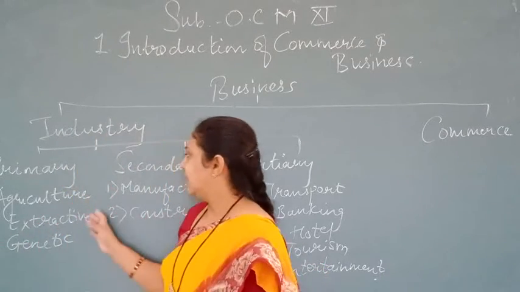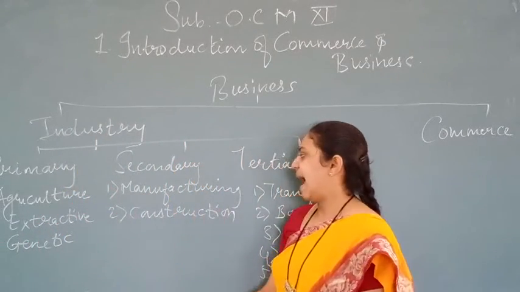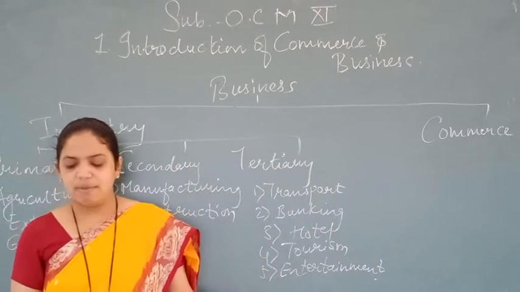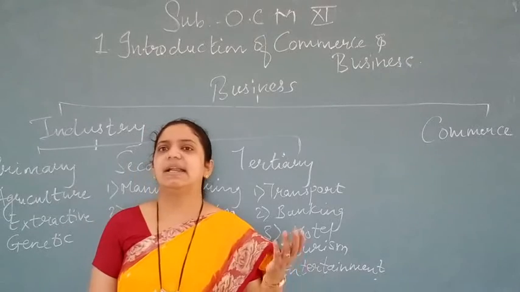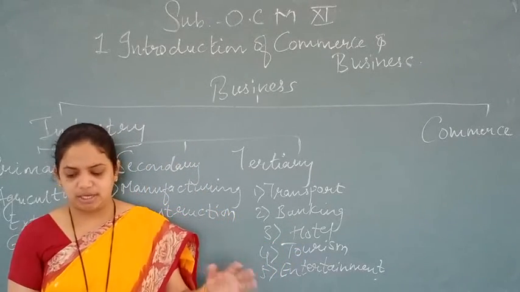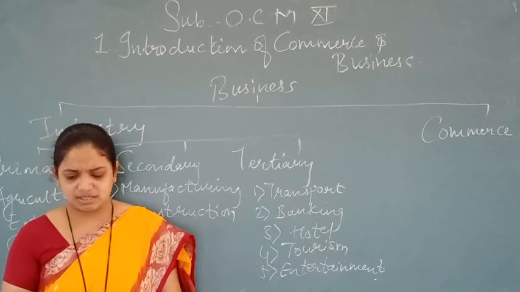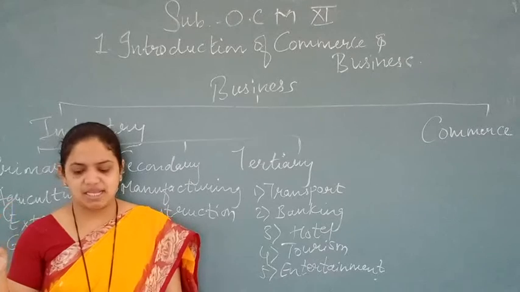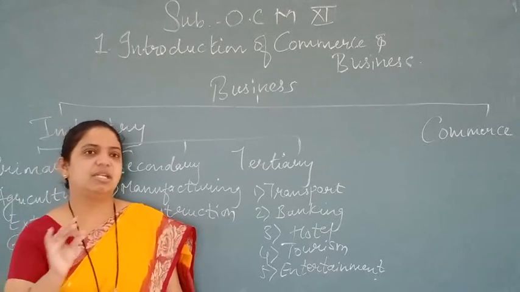Then secondary is further divided into 2: manufacturing and construction. Manufacturing industries are engaged in transforming raw material into finished product, converting it with the help of machines and manpower. Examples: textiles, sugar, paper industries, etc.